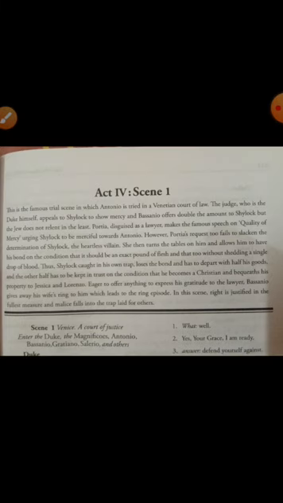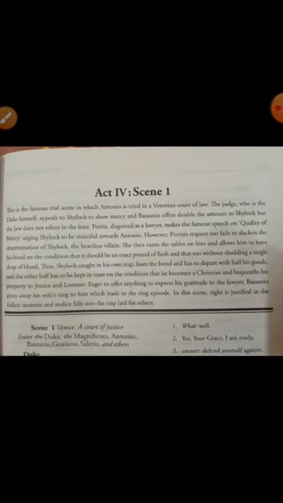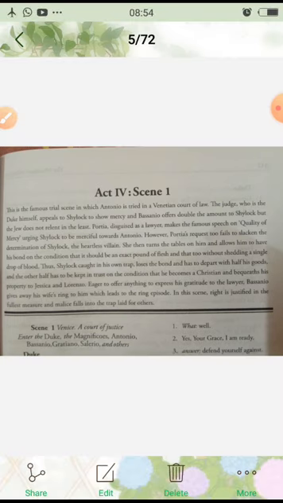And the other half has to be kept in trust on the condition that he becomes a Christian. Okay, that is, the condition is kept that he has to turn his religion. He has to change his religion, he has to become a Christian from a Jew, and bequeaths his property to Jessica and Lorenzo. Whatever property he has will be transferred to his daughter Jessica and her husband Lorenzo after his death.